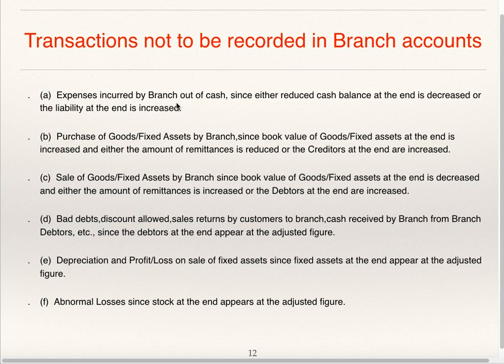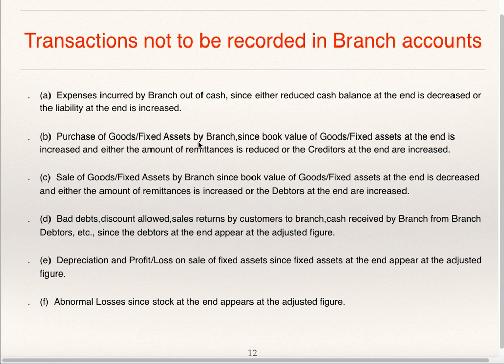So if any amount is received by the branch from head office for petty expenses, the actual petty expenses are not to be recorded. Purchase of goods or fixed assets by the branch: since the book value of goods and fixed assets at the end is increased, and either the amount of remittances is reduced or the creditors at the end are increased. If any goods or fixed assets are purchased by the branch, it is not to be shown in the